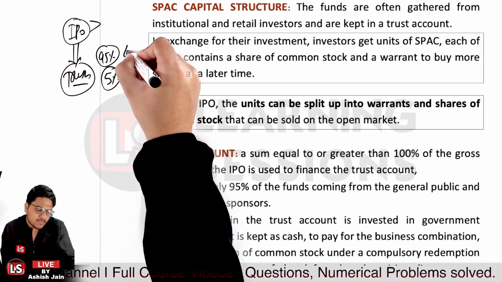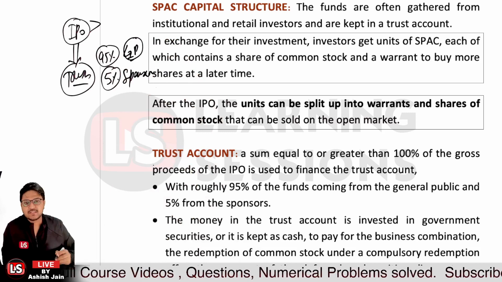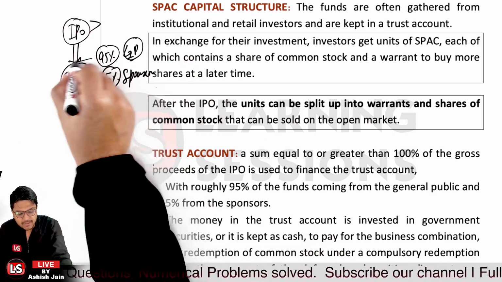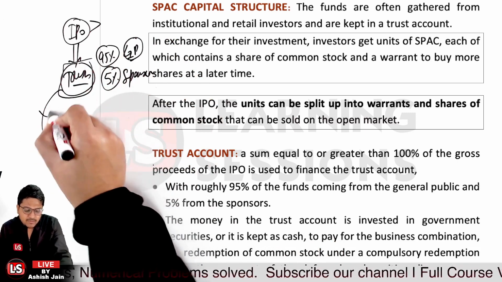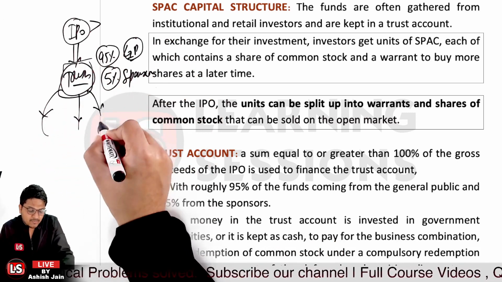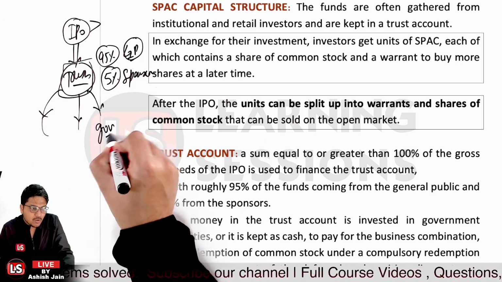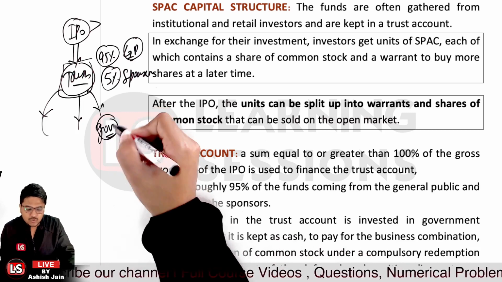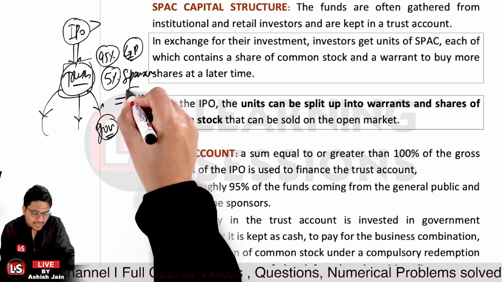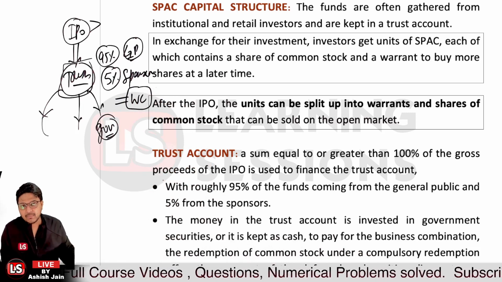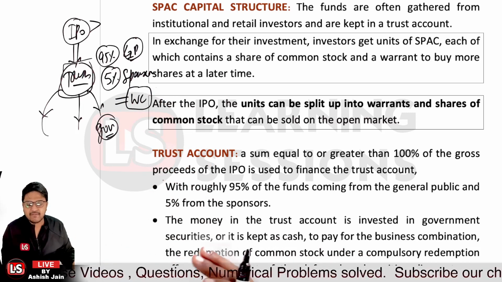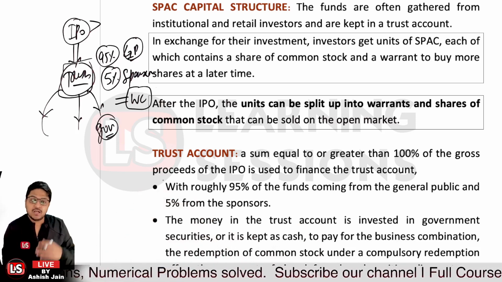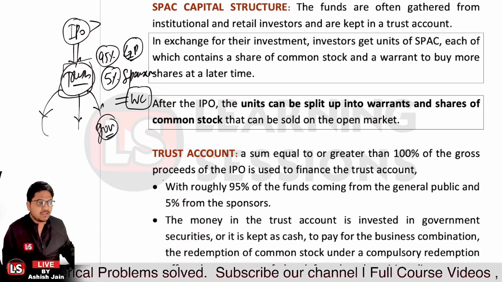Okay, that is from the general public, and 5% of the funds will be coming from the sponsors over there. And the money in the trust account can be kept as it is, or, because it will be idle right now, it can be invested into government securities or no-risk securities out there. And further, whatever money is earned through the same can be used for the working capital of the SPAC, or any extra income, if they have any surplus. And if the SPAC is liquidated, in that scenario that profit is also distributed among the shareholders, right? That's the case related to it.